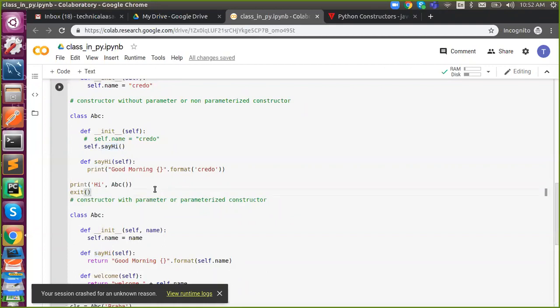Now, today we are going to talk about a new topic called inheritance. What is inheritance? Any idea? Parent child, parent child inherit.